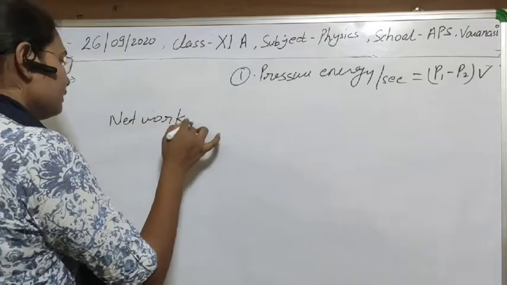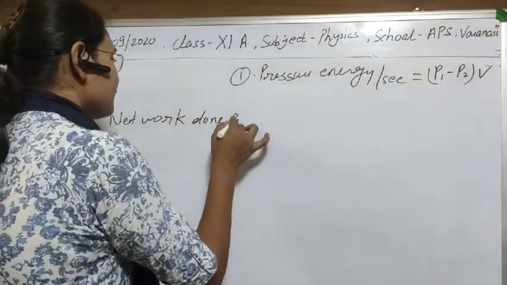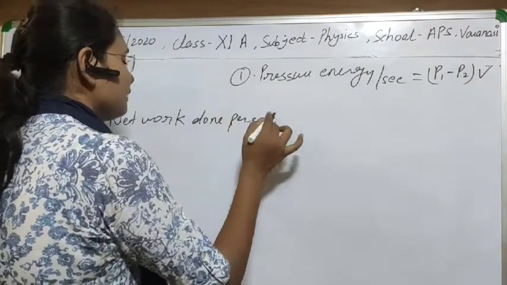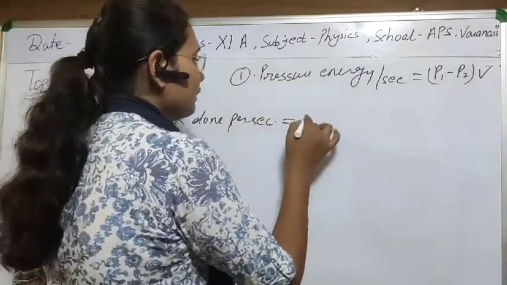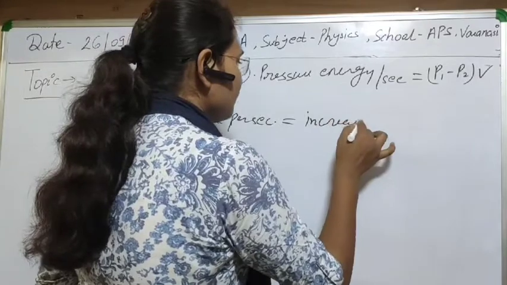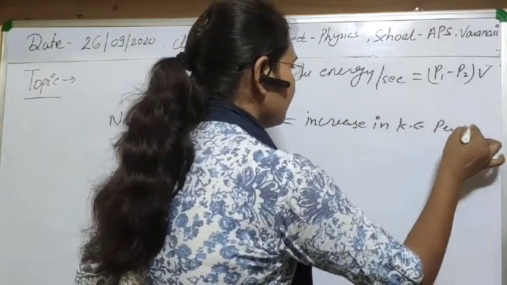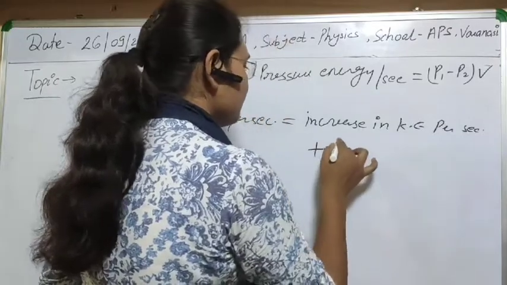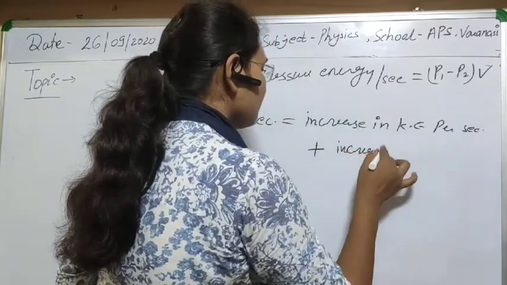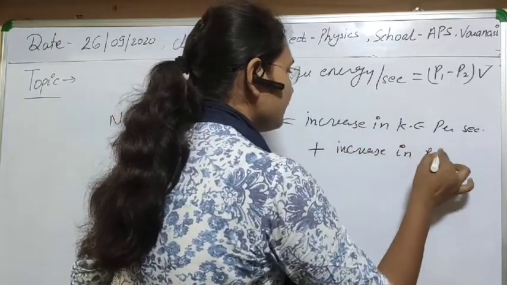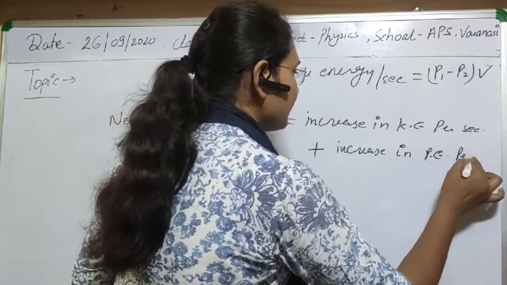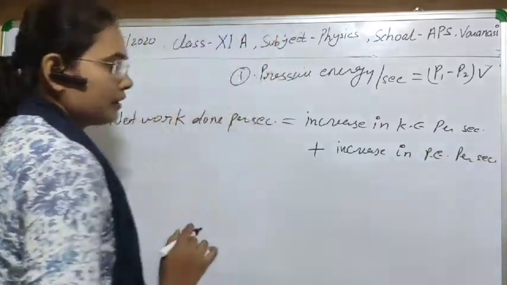net work done per second equal to increase in kinetic energy per second plus increase in potential energy per second. Okay?